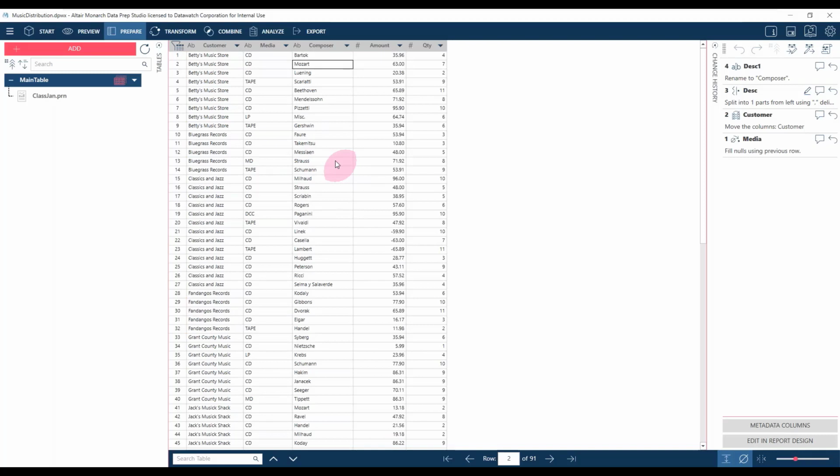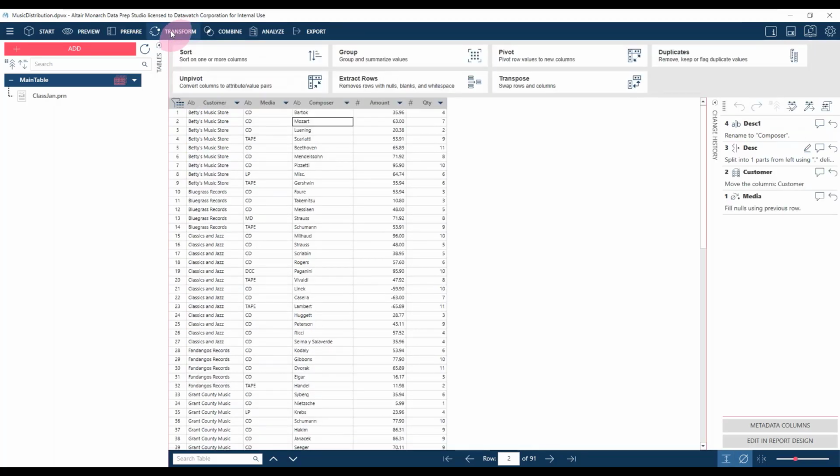So in Data Prep Studio, we have two different ways that we can summarize data. We can use the transform window to do quite a lot of it, and we also have the separate analyze window. And where you want to go obviously depends on your requirements. So for example, if we're just looking for a very straightforward summary, maybe adding up total sales and quantity by customer, then that may be best done in the transform window.